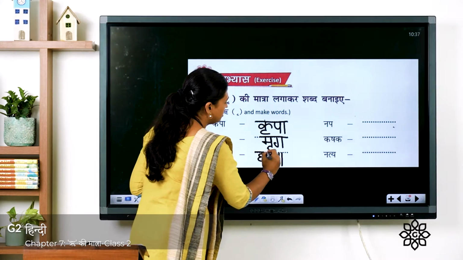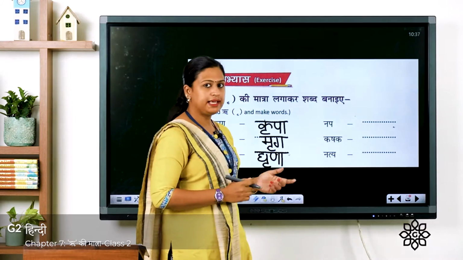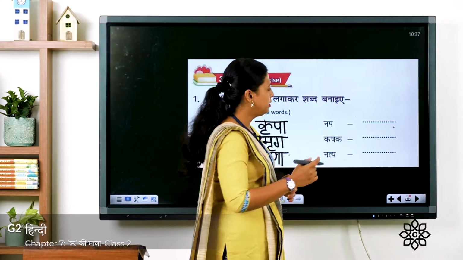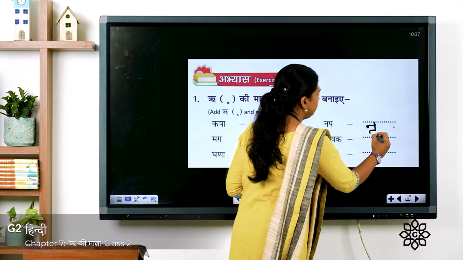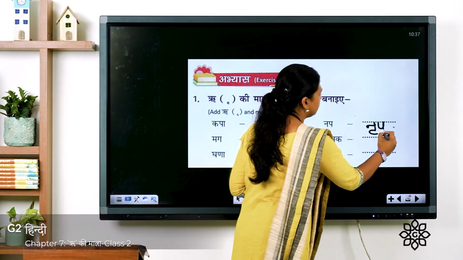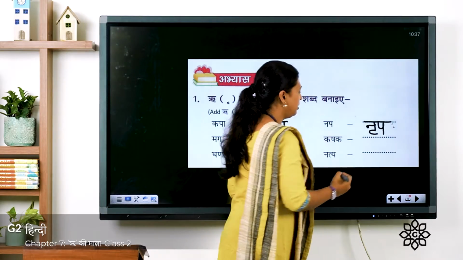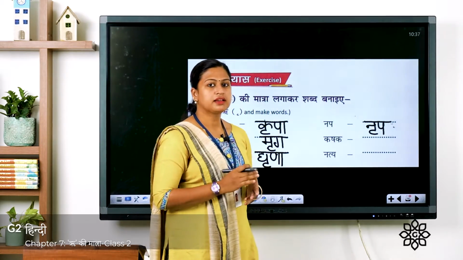On the top, sleeping line. Now next one is nrip. Na plus re symbol and pa. The word is nrip. Next one is krishak.